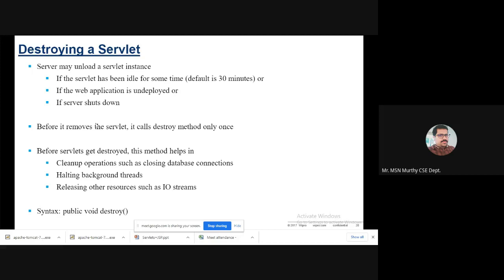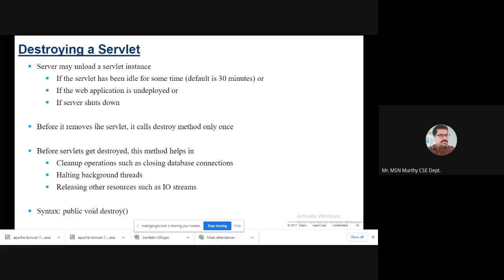Garbage collection is also automatic in Java. Before destroying any object, finalization is generally performed automatically, because the Java runtime system keeps checking the existence and validity of the object. If an object is no longer needed, it will be destroyed automatically. Specifically for destroying servlets, there is a method called public void destroy.